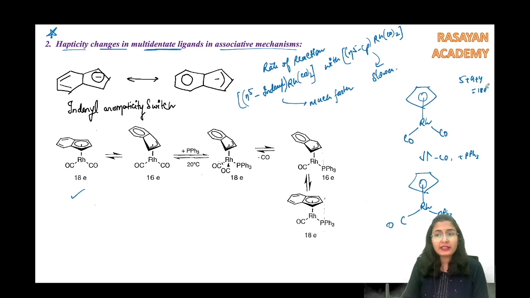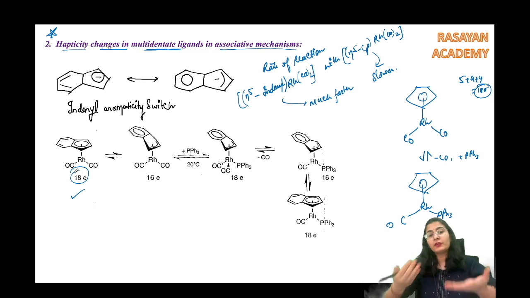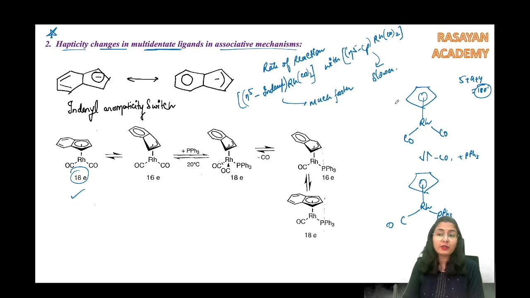Now this is already an 18 electron species, and this is also an 18 electron species. What can you do if you want to add the phosphine? Let's say I am very desperate, I want to add the phosphine to this molecule. How will you add it? It is already an 18 electron species. The hapticity is going to change.